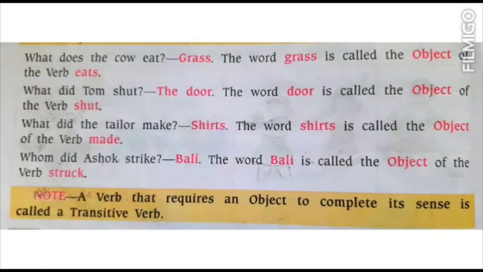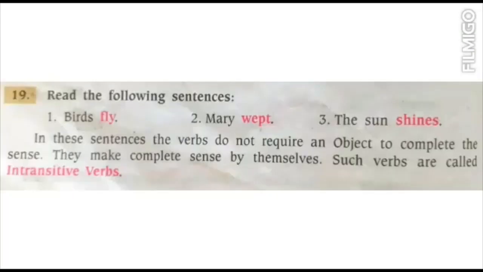Now, we will do intransitive and incomplete verb. By this you will understand it more clearly. What is the difference between transitive and intransitive? Now the next one is the intransitive verb. Now you can see these sentences.